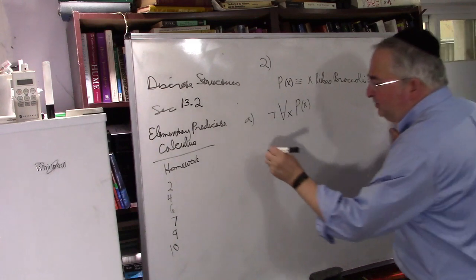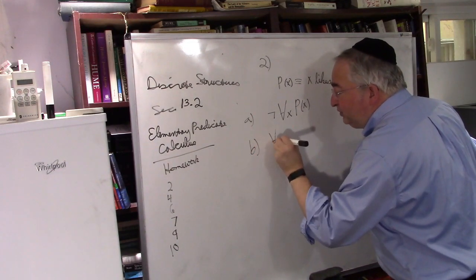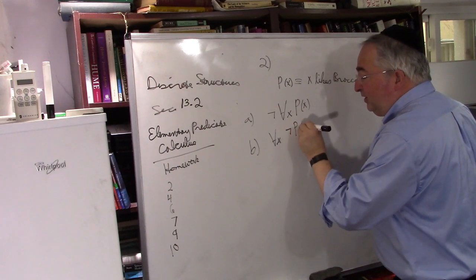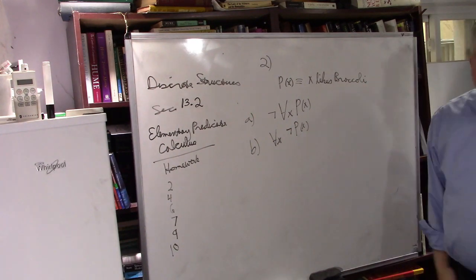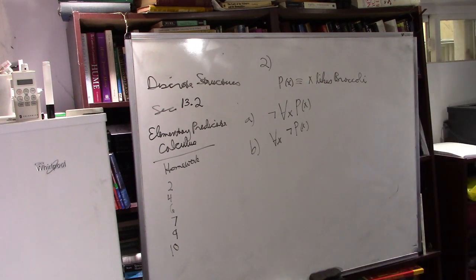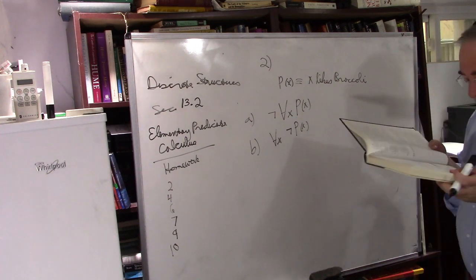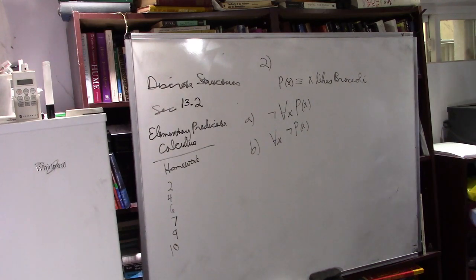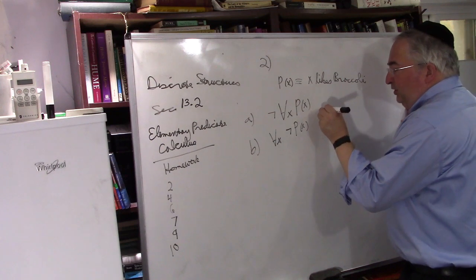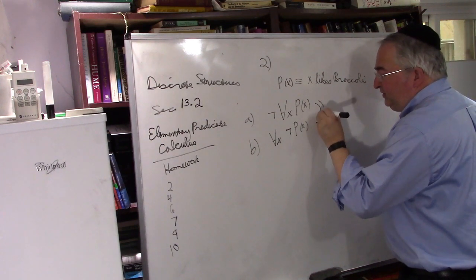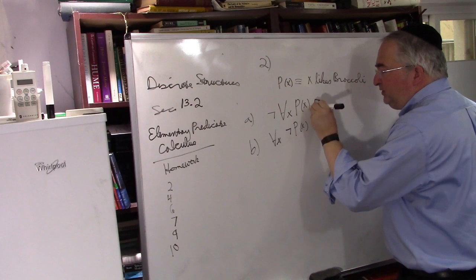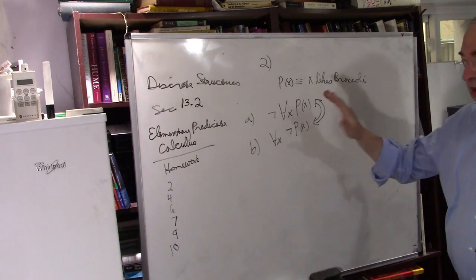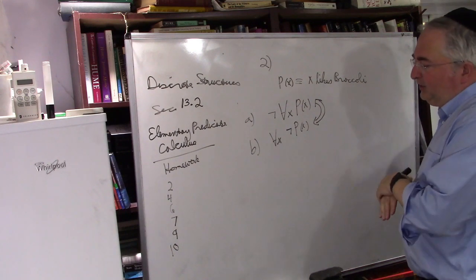Okay, so let's do this. B, every college student does not like broccoli. Makes sense. Now, C: does either of the propositions in part A or B imply each other? Let's go through it. Question: does this imply this, or does this imply this? By the way, we know the answer already because we know about De Morgan's law, but let's just do this.